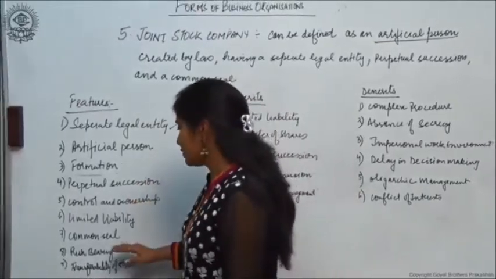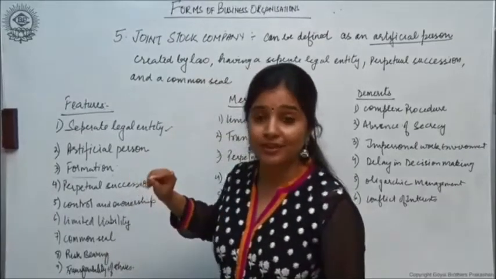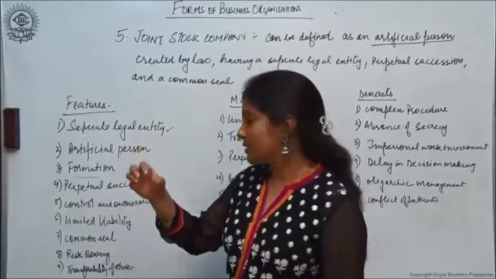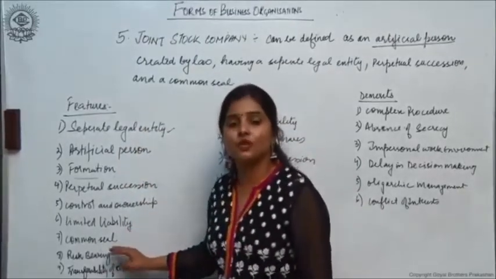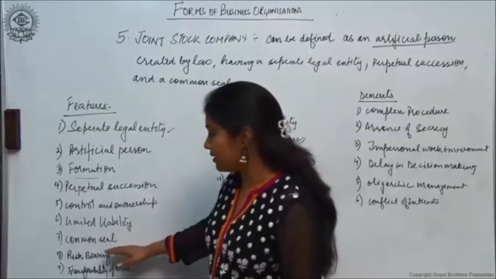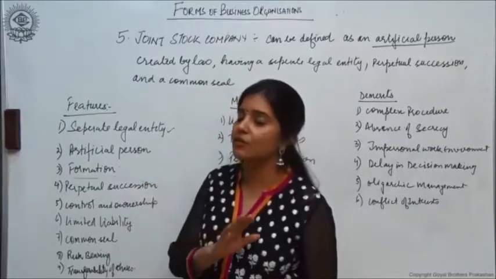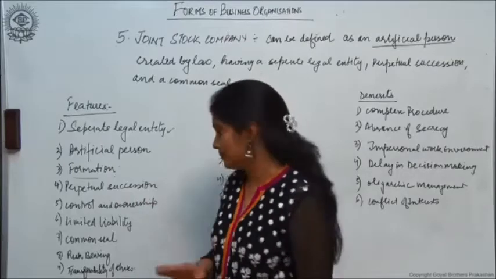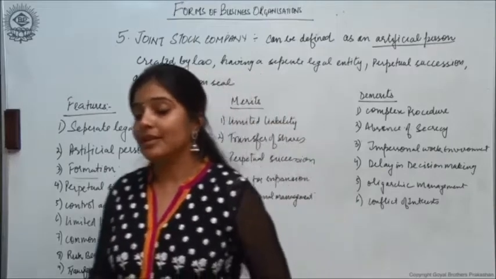Then I explained the common seal. Because a company is an artificial person, it cannot sign contracts on its own. So there is a stamp which acts as the official signature of the company, that is called a common seal. जब तक company के documents पे वो common seal नहीं होगी, it will not be considered legal. Then risk bearing. यहाँ पे risk bearing is relatively less.